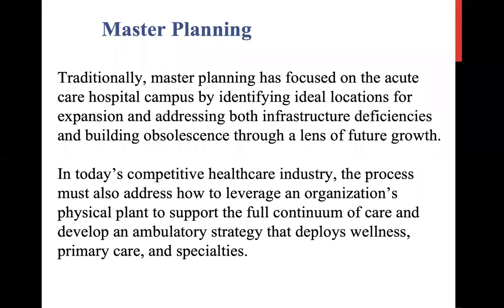In today's competitive healthcare industry, the process must also address how to leverage an organization's physical plant to support the full continuum of care and develop an ambulatory strategy that deploys wellness, primary care, and specialties.